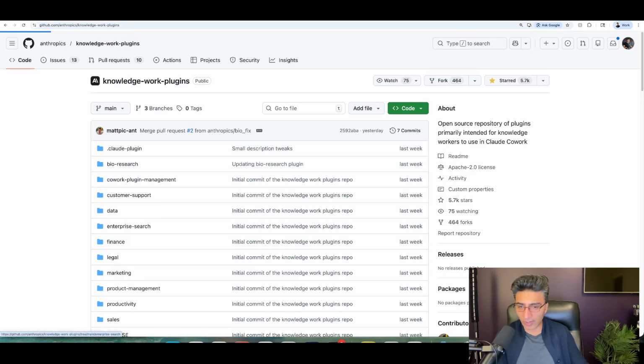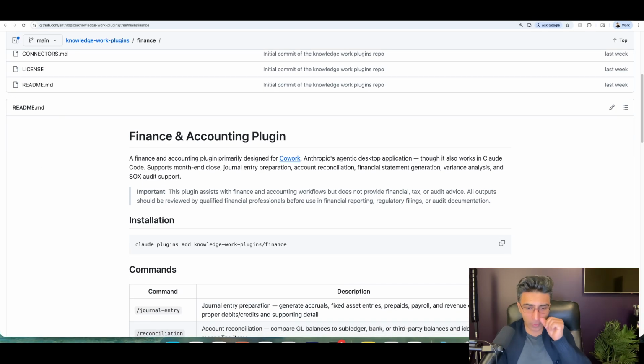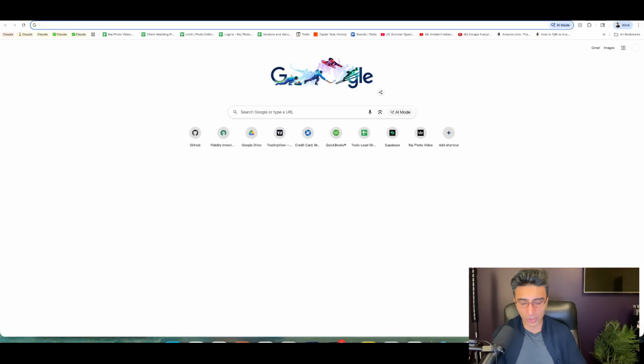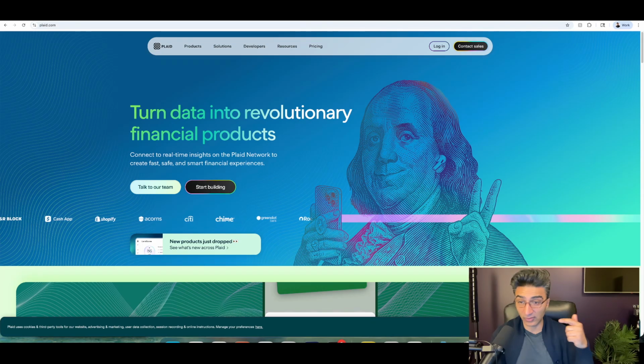Let's do finance. Because what I'm going to do is I'm going to have Claude run reconciliation for me. What's actually really cool is I do my taxes on QuickBooks. And the problem with QuickBooks is you have to go in, reconcile, and tag every transaction. What Claude can do is automatically reconcile your bank statement. And I use what's called Plaid. So Plaid is an API that allows you to get in financial services data.